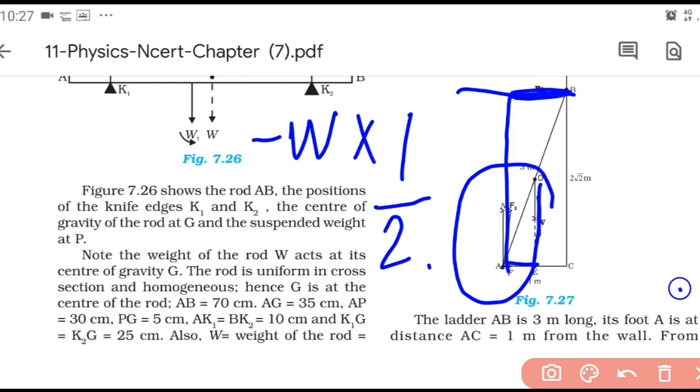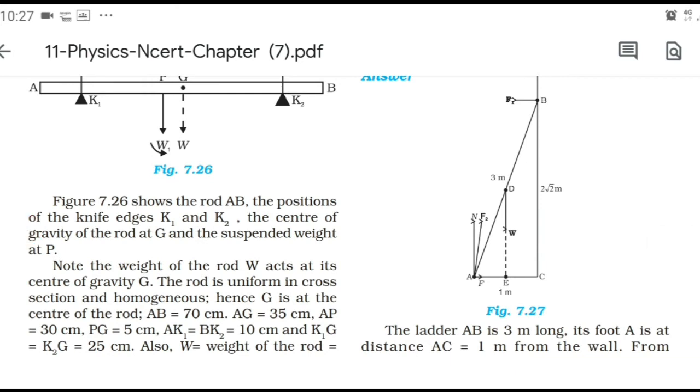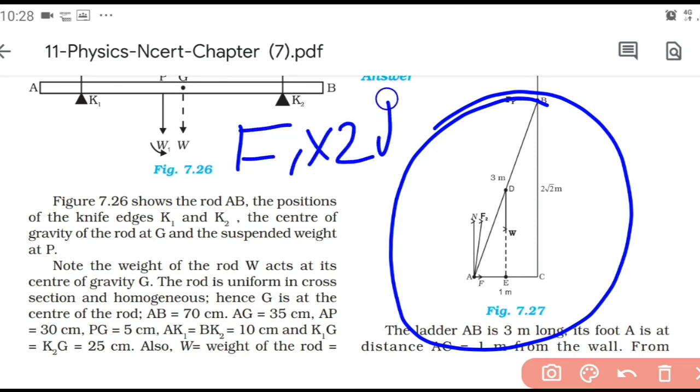Okay. So we have the torque due to the force F1. You can see that the torque produced is anti-clockwise, not clockwise. So the torque will be positive and we can write F1 into perpendicular distance, which is 2 root 2.